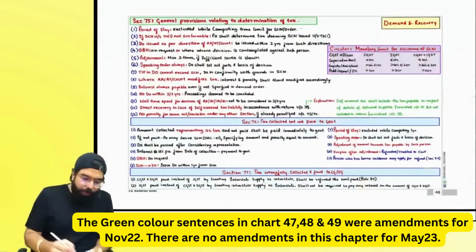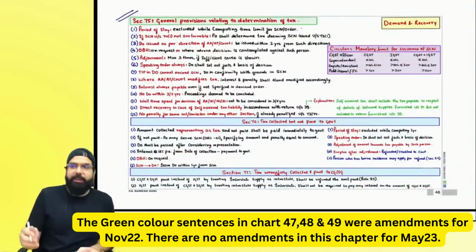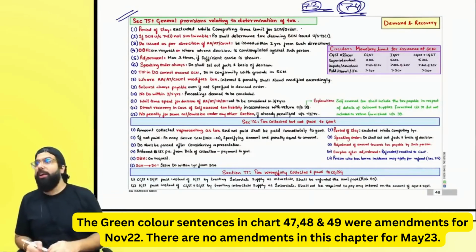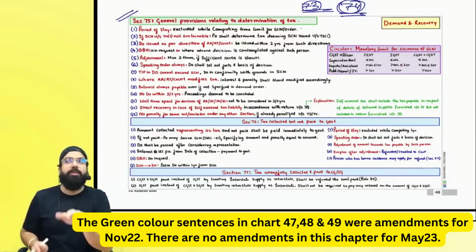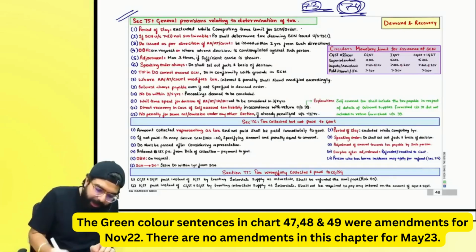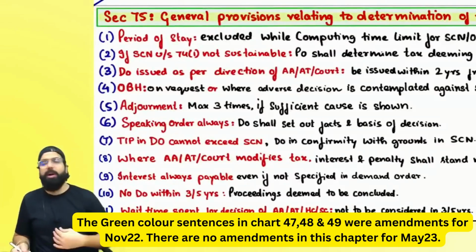Now, everyone over here, let's do section 75, 76 and 77. We learned section 73 and 74 where they told you about demand order and show cause notice. When demand order and show cause notice is given, there are some general provisions which are applicable to giving a show cause notice and a demand order. Let's understand the general provisions relating to determination of tax.